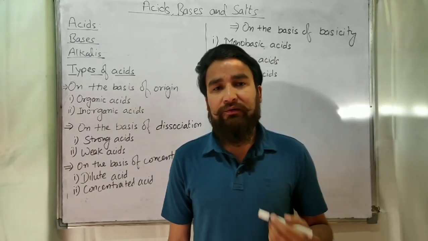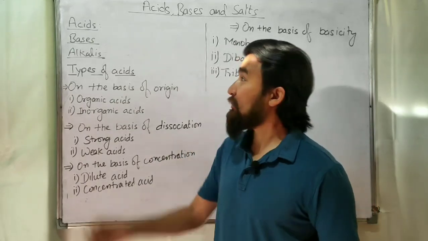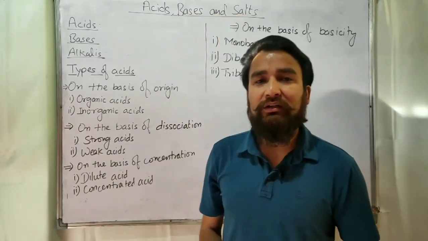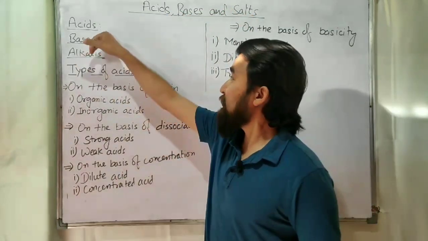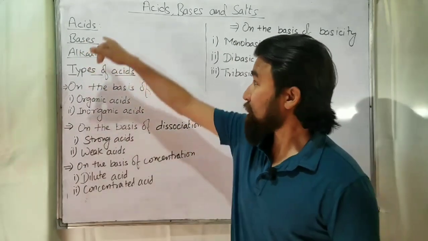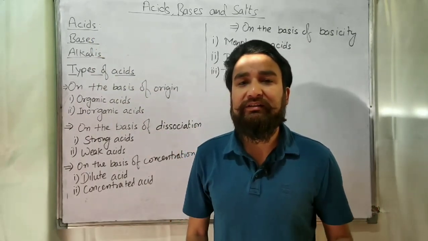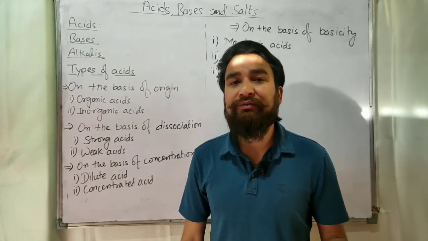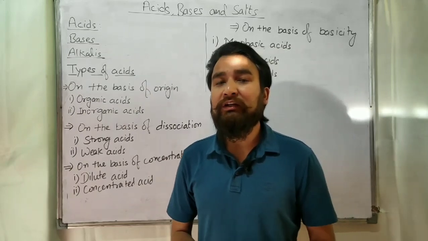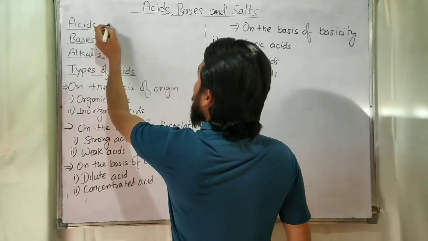So first of all we will go to the definition of each of them. First we will discuss acids and bases and later we will discuss salts. So what is the general definition of acids or bases? In general we say that acids are the substances which give H plus ion, or we can say hydrogen ion, on dissociation. So when they are dissociated they give hydrogen ions like